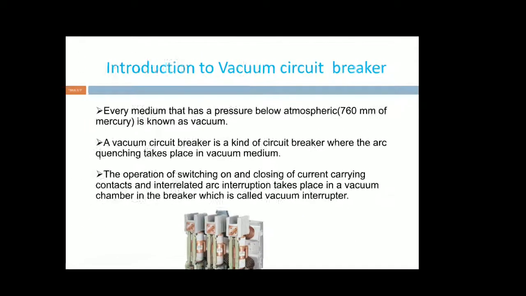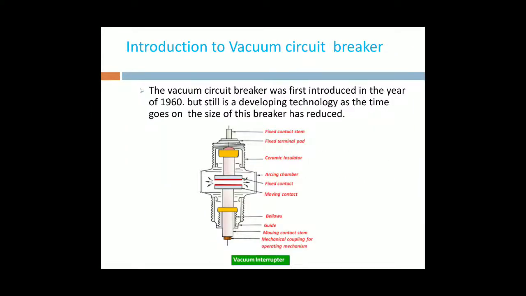This circuit breaker was first introduced in the year 1960, but it is still a developing technology. It was designed in 1960, and even now we are developing these circuit breakers. As time goes on, the size of the breaker has reduced. In olden days, vacuum circuit breakers were large in size. With ongoing research, we are reducing the size of vacuum circuit breakers.